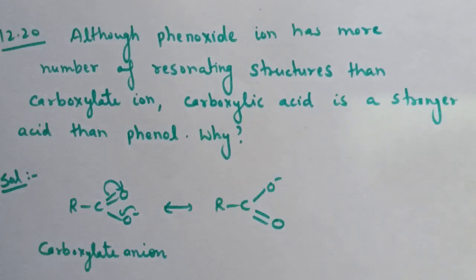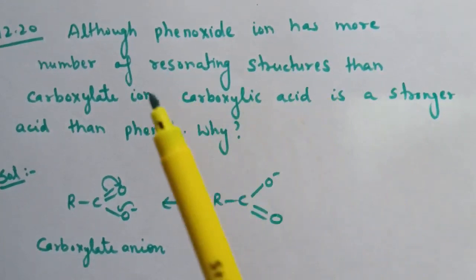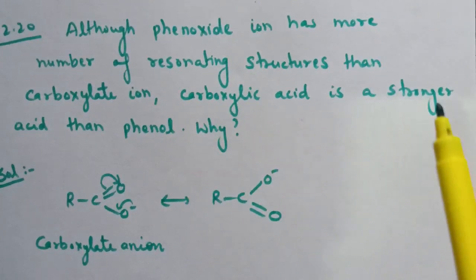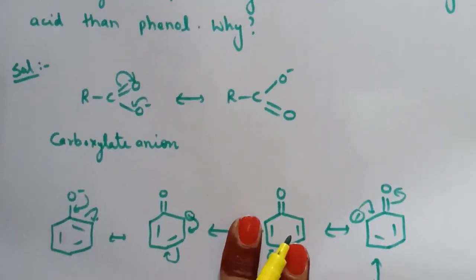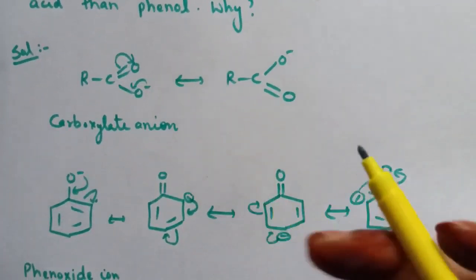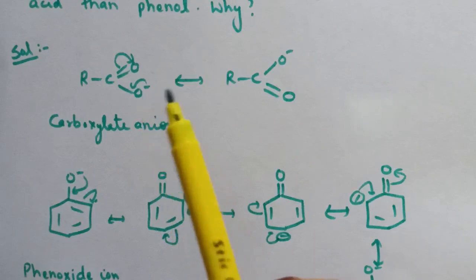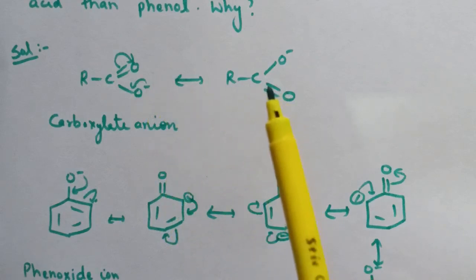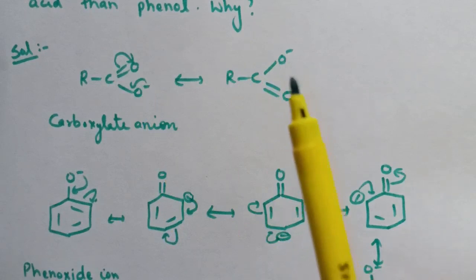Question number 20. Although phenoxide ion has more number of resonating structures than carboxylate ion, carboxylic acid is a stronger acid than phenol. Why? The answer for this question is carboxylate ion. That is, when we draw the resonating structure of carboxylate ion, these two resonating structures are equivalent and the negative charge is present at more electronegative oxygen atom.